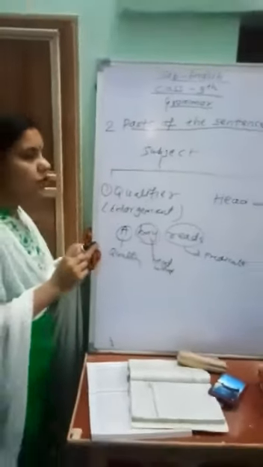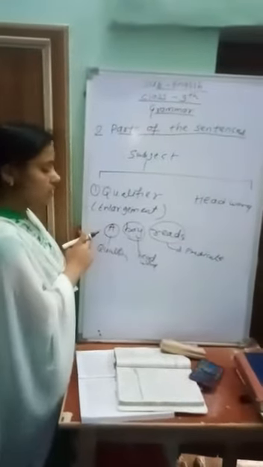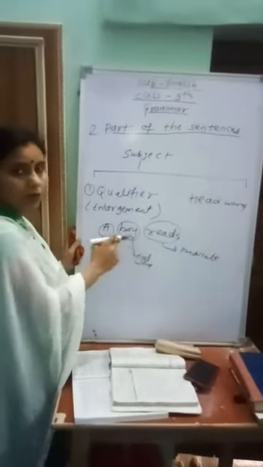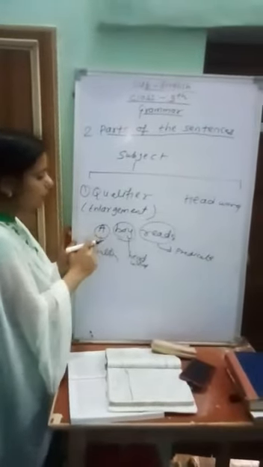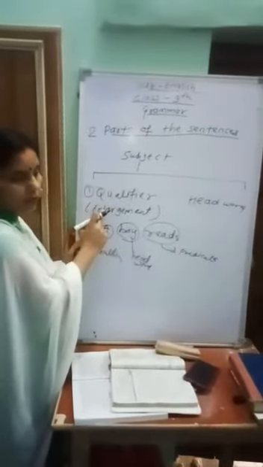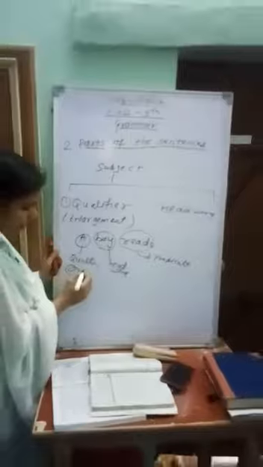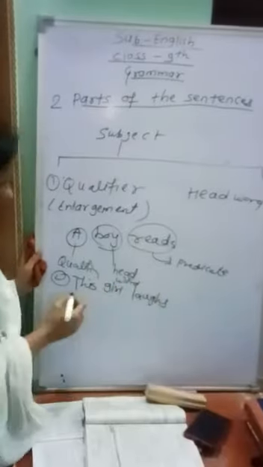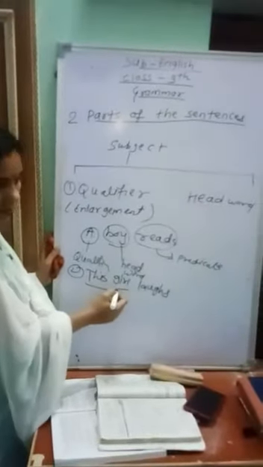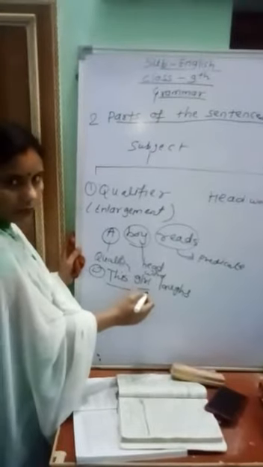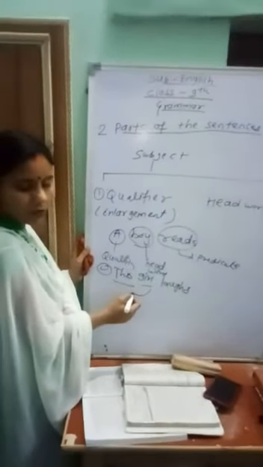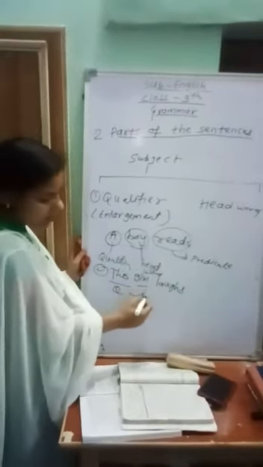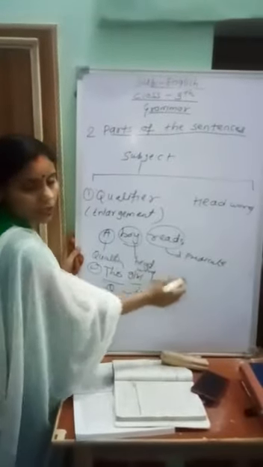In a short way, we can say that a letter or word which is used before the noun is called the qualifier. Next example: This girl laughs. This is used before the head word, the noun, so it is the qualifier, and girl is the head word, and laughs is included in the predicate.